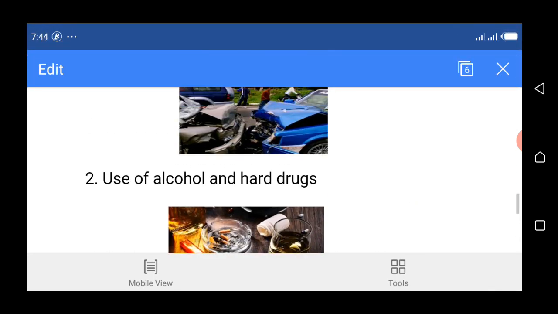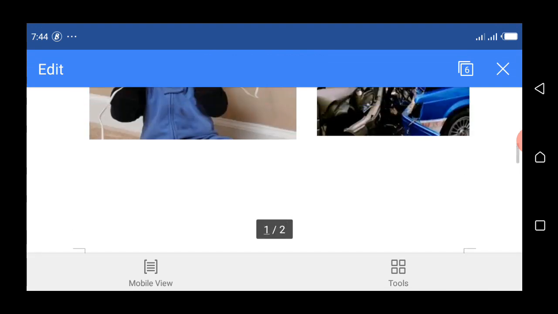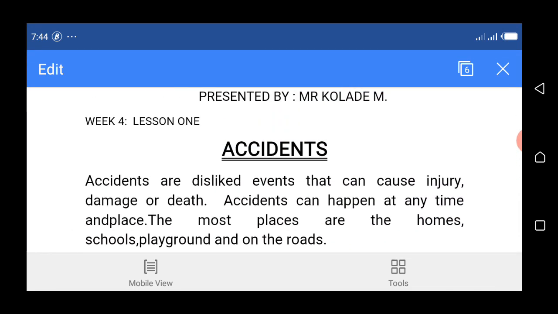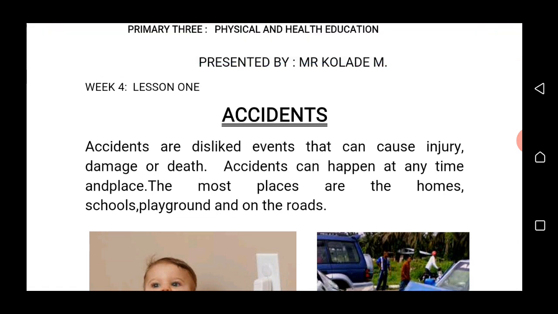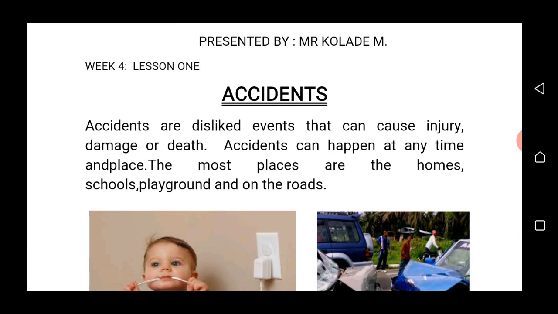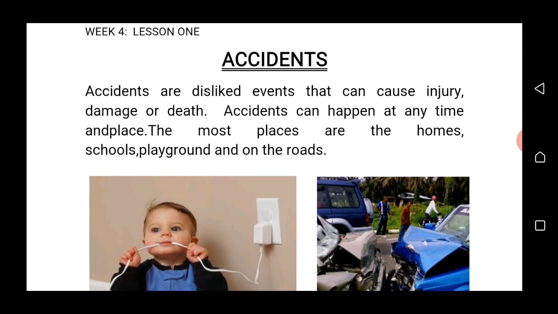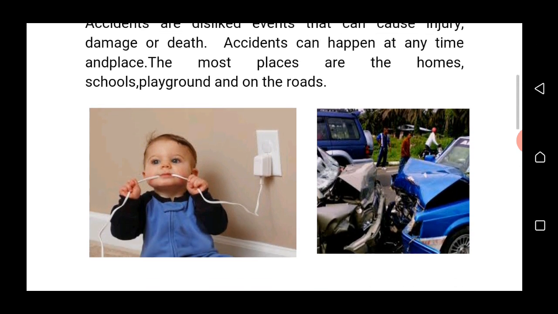Children, let's go over it again. From the definition, we said accidents are disliked events that can cause injury, damage, or death. What is accident, everybody? Okay, and we mentioned places where accidents occur. We mentioned home, school, playground, and on the road. There are more than this, but let us limit ourselves to these four places. Children, mention places where accidents occur.